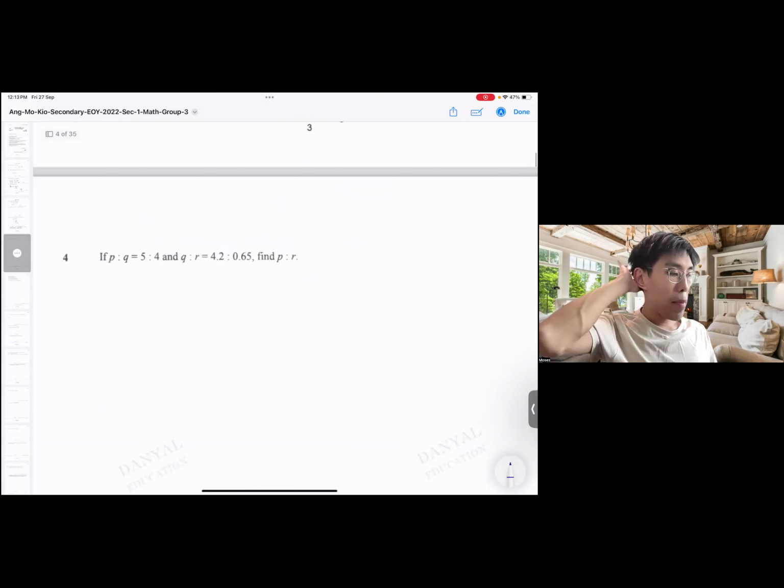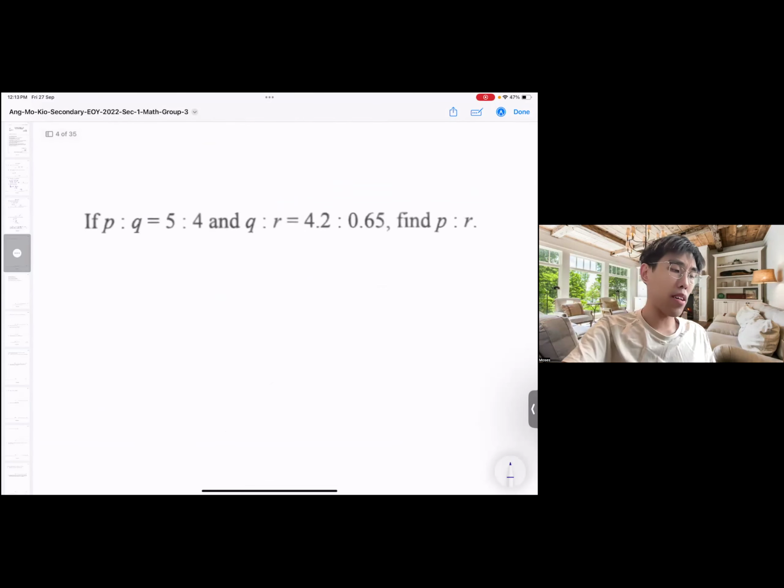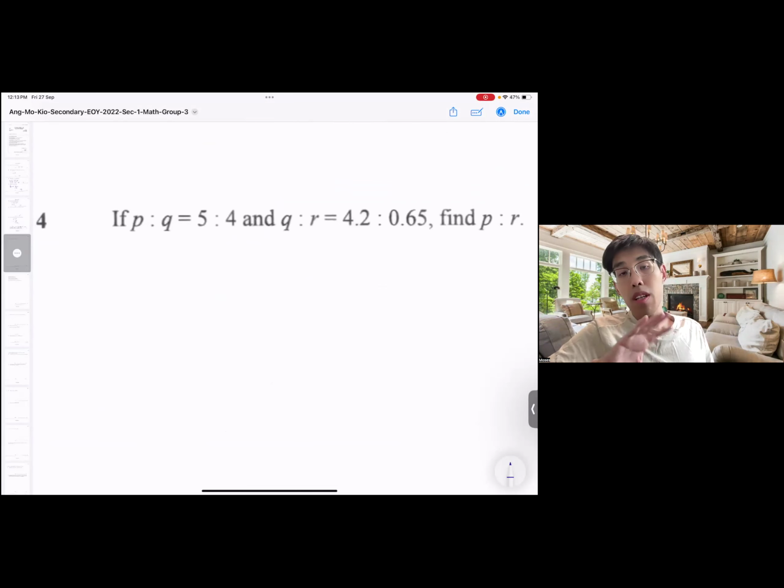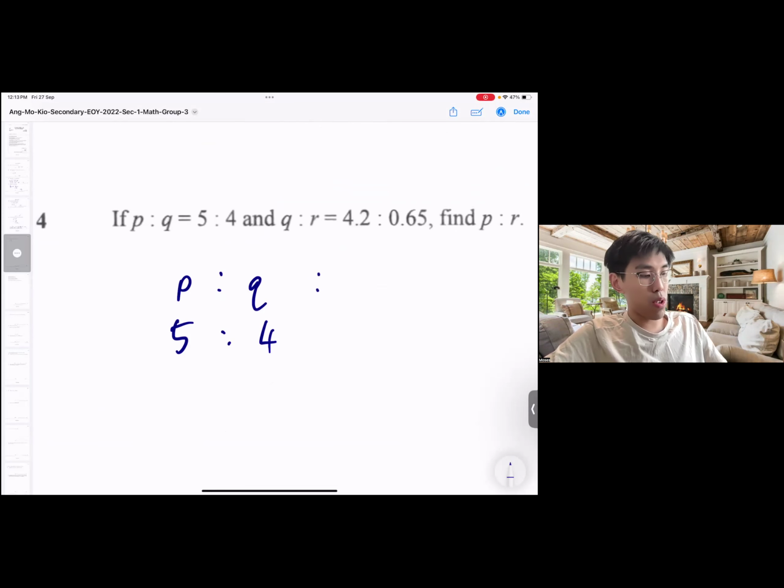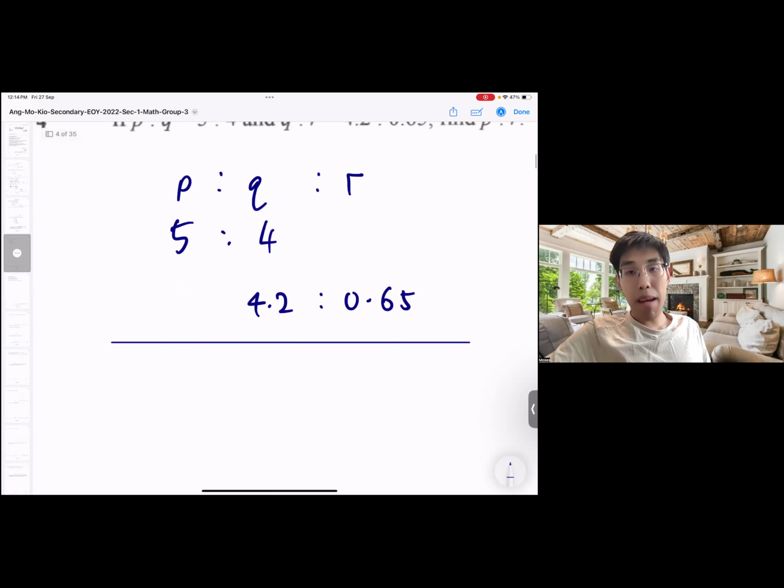Okay, next. P to Q, 5 to 4. Q to R, 4.2 to 0.65. Find P to R. It doesn't matter whether the ratios are in decimals or not, because all of them can still be handled the same way. So P to Q is 5 to 4, Q to R is 4.2 to 0.65. Just work it out the same way like how you handle whole numbers. It doesn't matter.